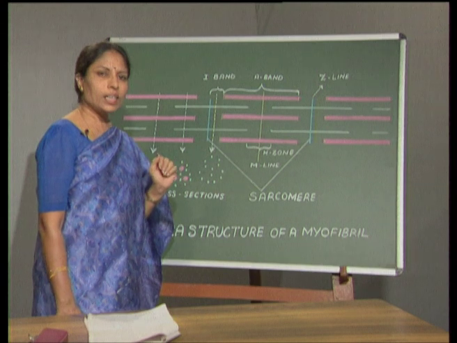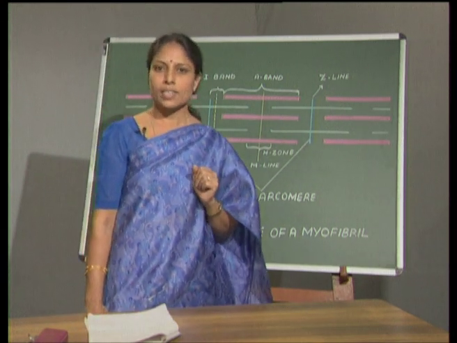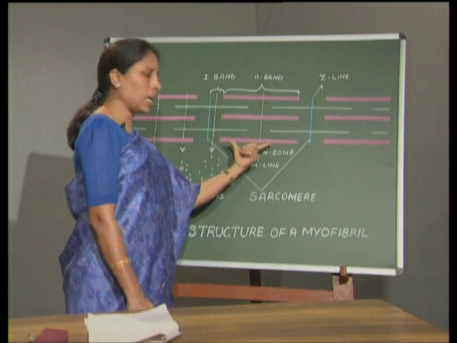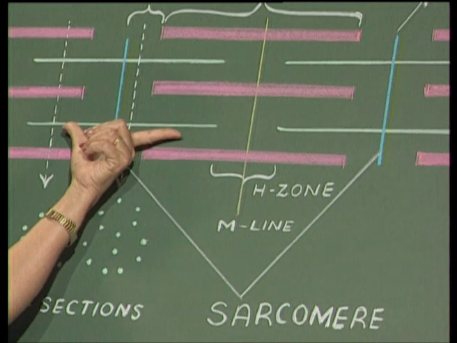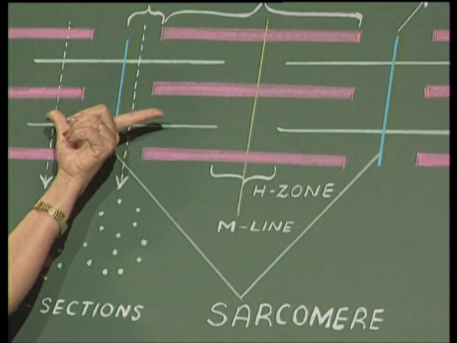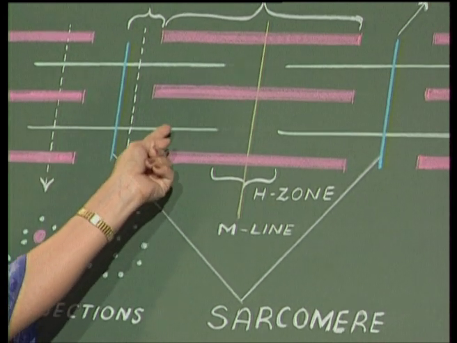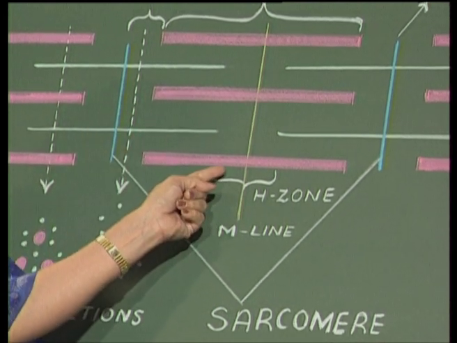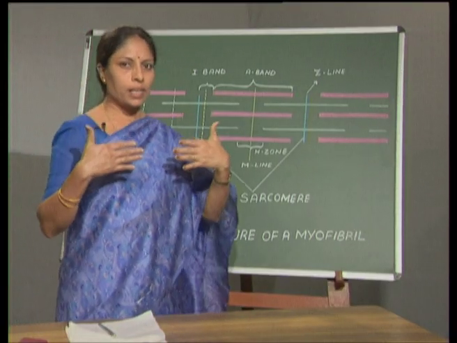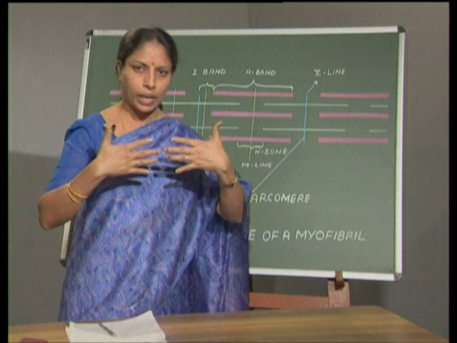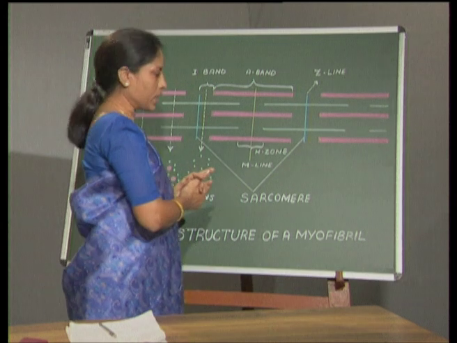Now, in a living muscle, interesting observations were made that during contraction, the length of the A band is seen to be constant, whereas the I band varies. That means the I band is reducing in length, whereas the A band is constant. This is because of the sliding of the I bands into the array of the A bands towards the H zone during contraction.